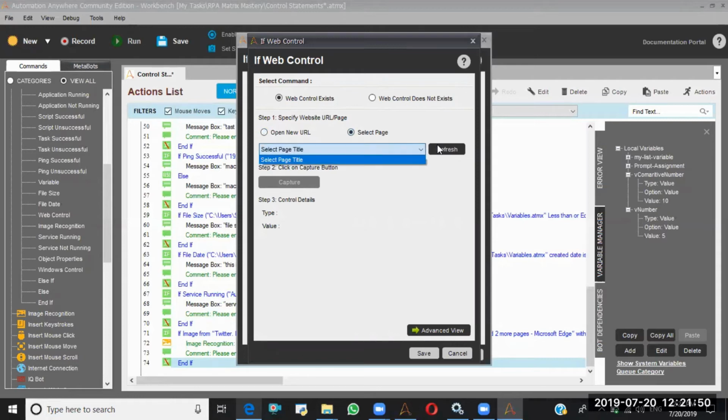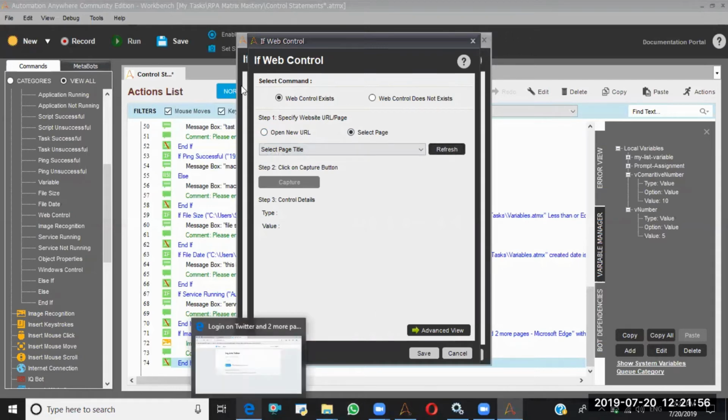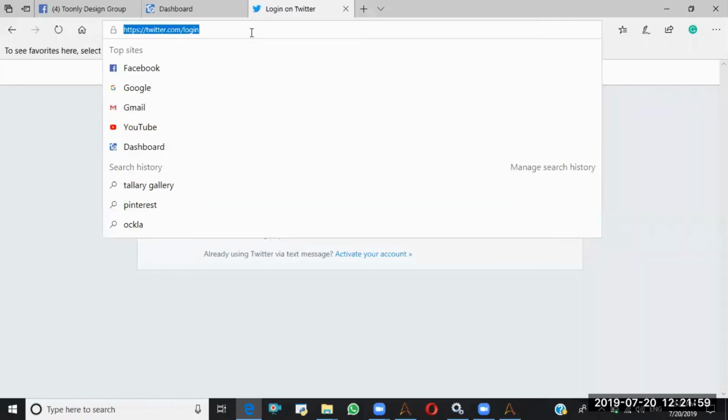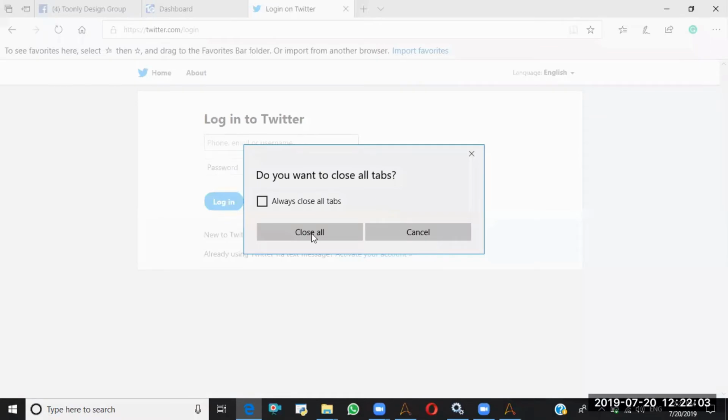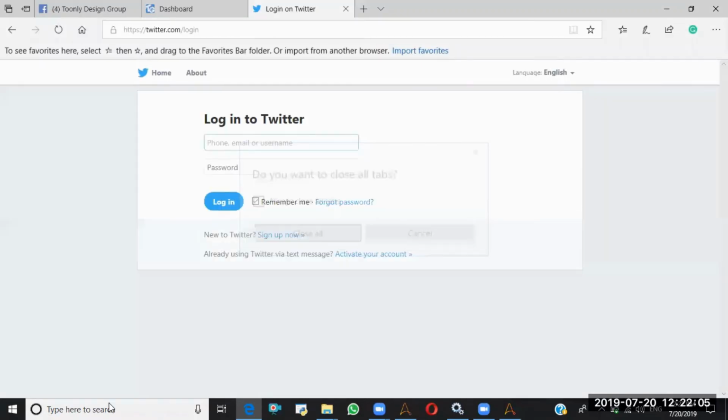Okay, so let me refresh. The reason is I want to see if it will work with Internet Explorer only. That's the reason. Control C, copy. Let me open this in Internet Explorer. Close all tabs. Okay.